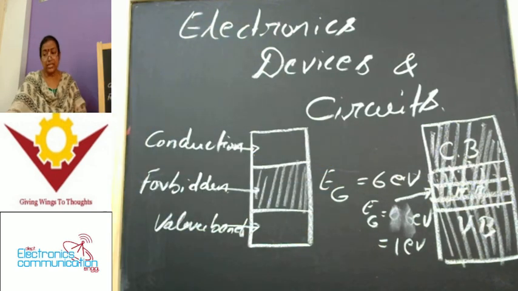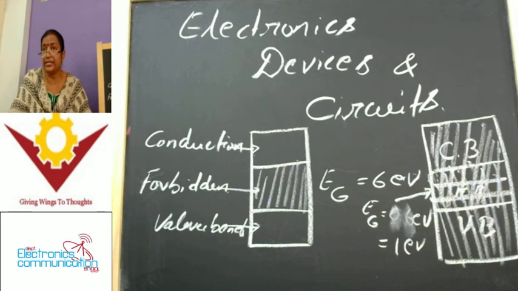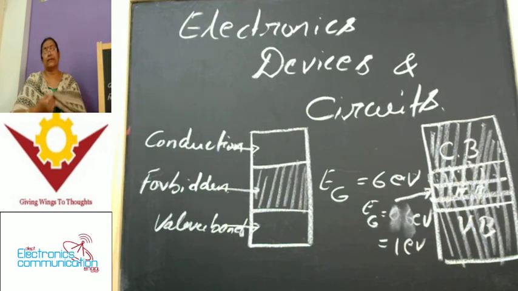This is the basic introduction regarding materials like insulators, semiconductors, and conductors. With the energy band diagrams of the three basic materials, we prefer only semiconductor materials for electronic devices.